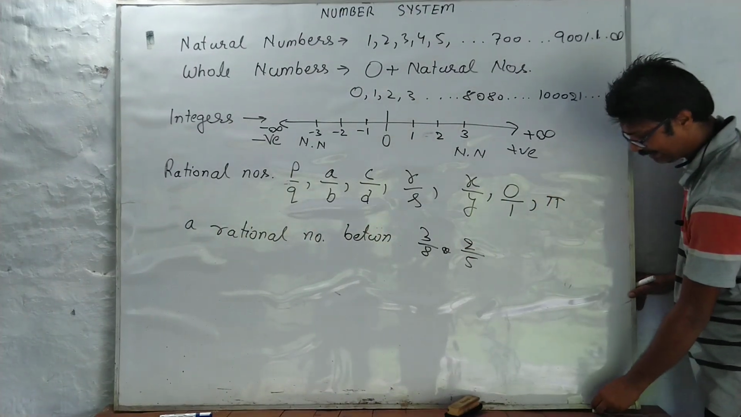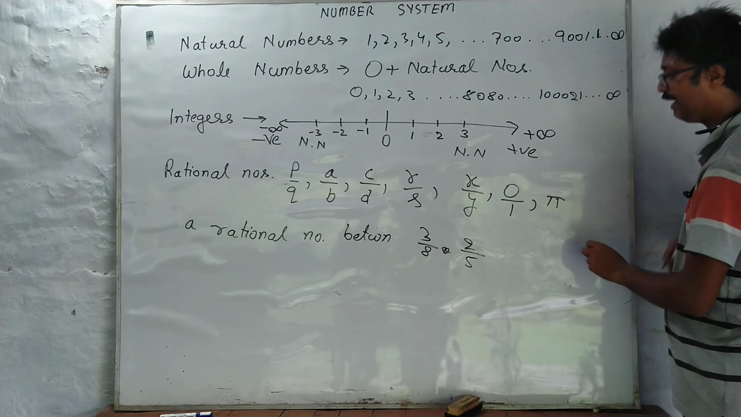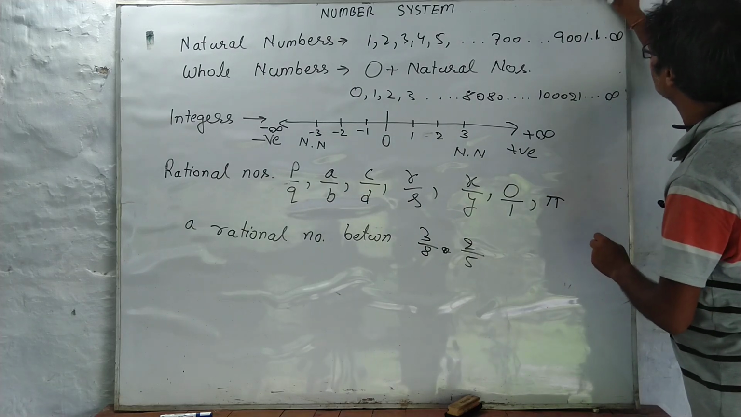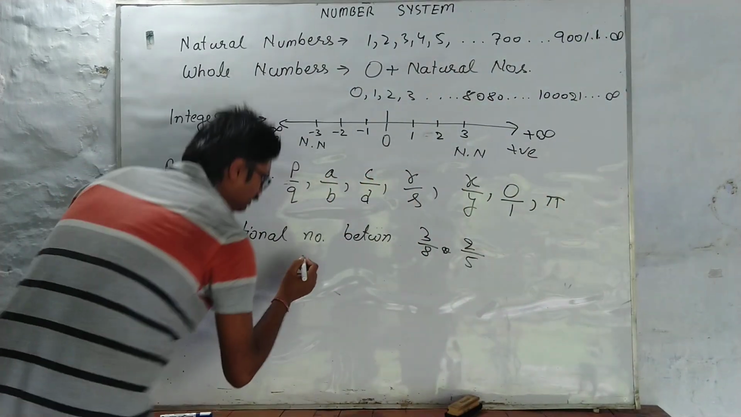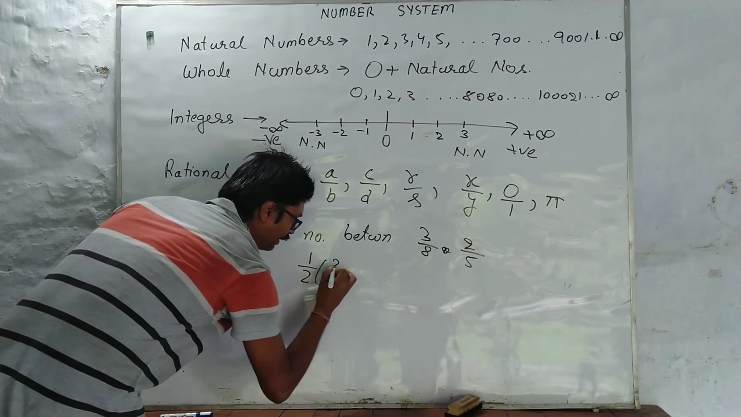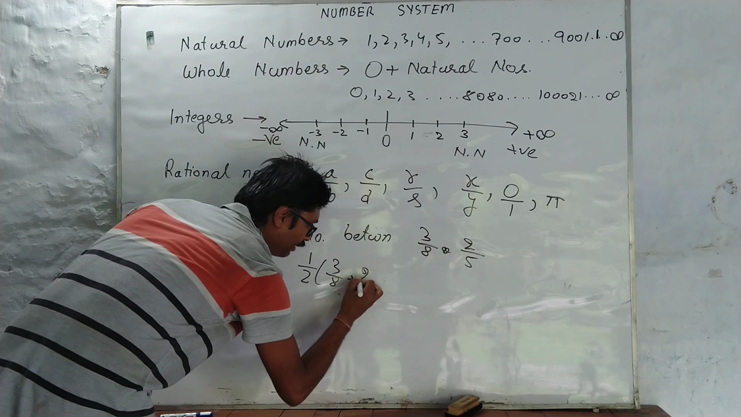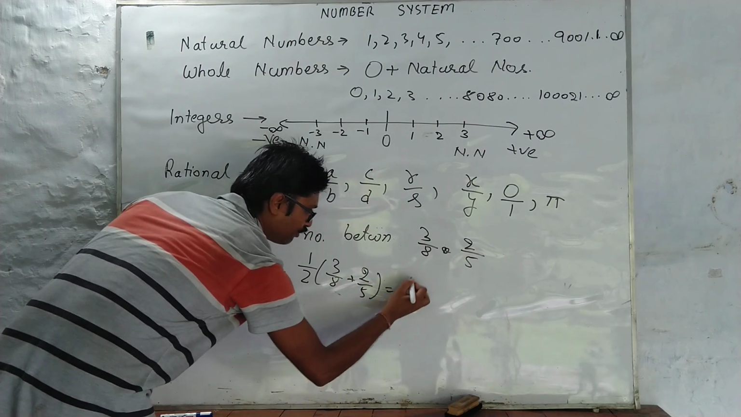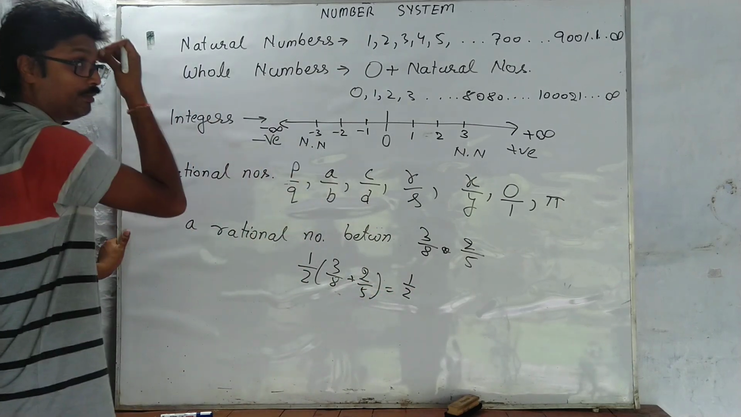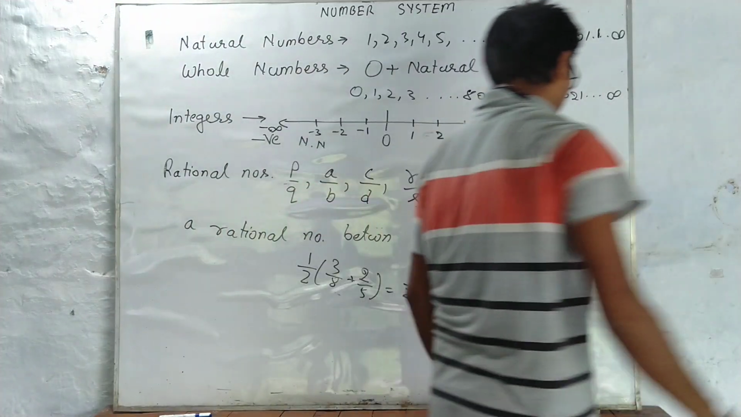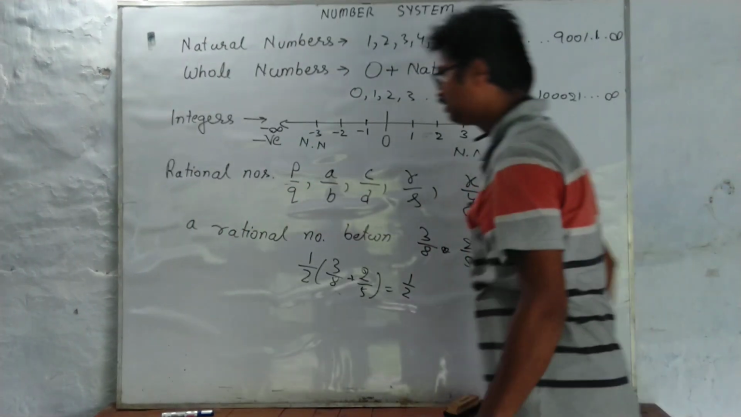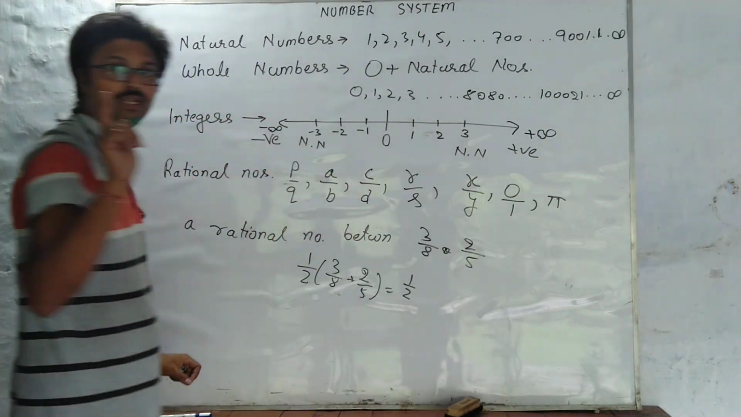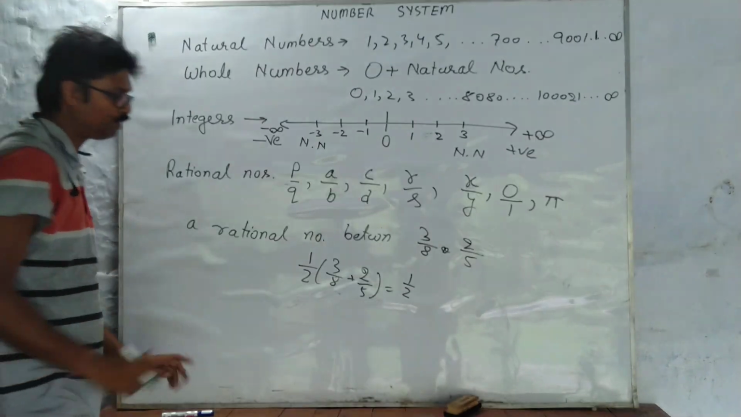We'll see this, that between 3 by 8 and 2 by 5, we can find out a middle number. How can we do that? We'll simply do 1 by 2 into 3 by 8 plus 2 by 5. See what we get? 1 by 2. This is one of the methods. This is just a method. Once you do this, you'll find exactly only one number.